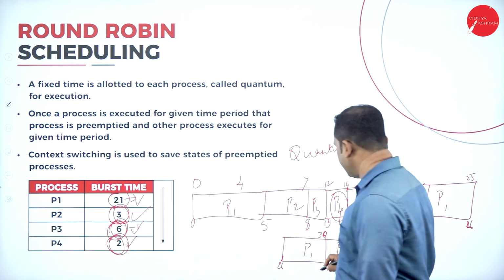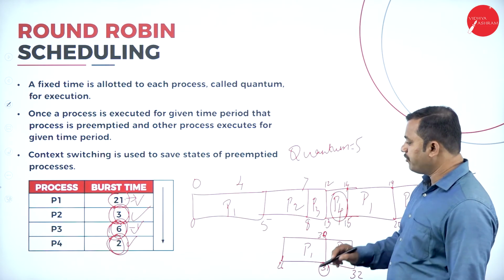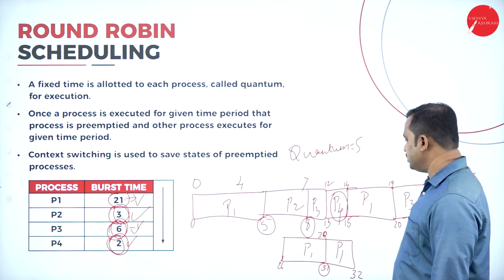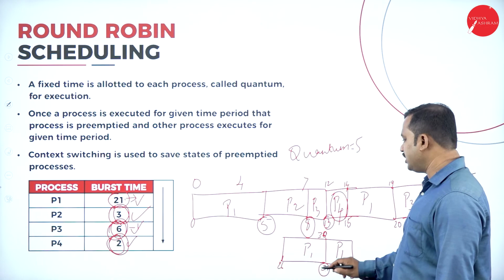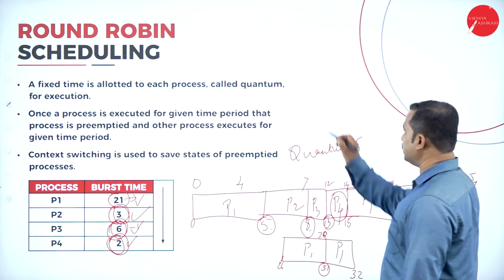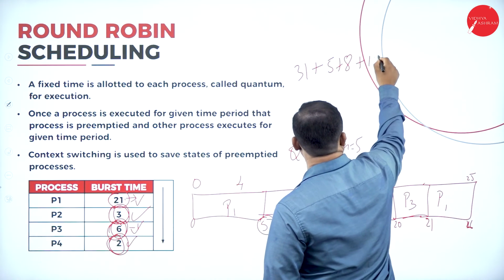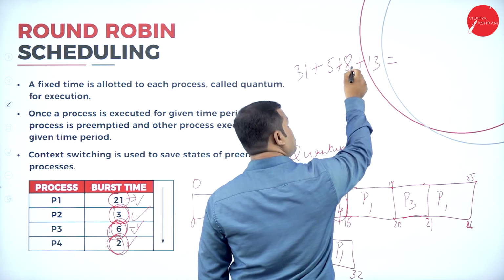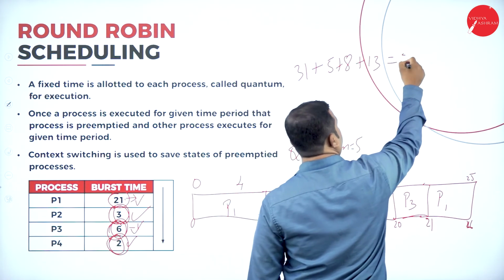With this, what is the waiting time of process P1? 31 milliseconds. Waiting time of process P2, 5 milliseconds. Waiting time of P3, 8 milliseconds. P4, 13 milliseconds. I will add up these terms: 31 plus 5 plus 8 plus 13, which is equal to 31 plus 5, 36. 36 plus 8, 44. 44 plus 13, 57.